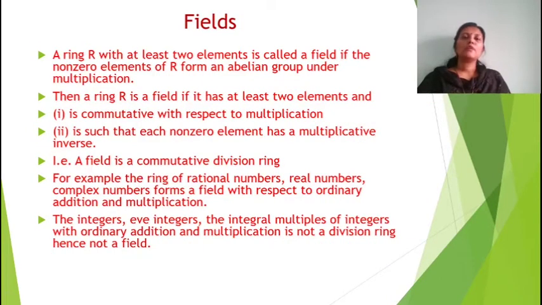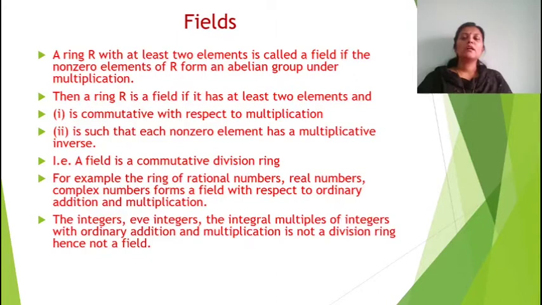Now we can define the concept of field. A ring R with at least 2 elements is called a field if the non-zero elements of R form an abelian group under multiplication. This R is an abelian group with respect to addition. Now if we take the non-zero elements of R, and it is again an abelian group with respect to multiplication, then it is called a field.